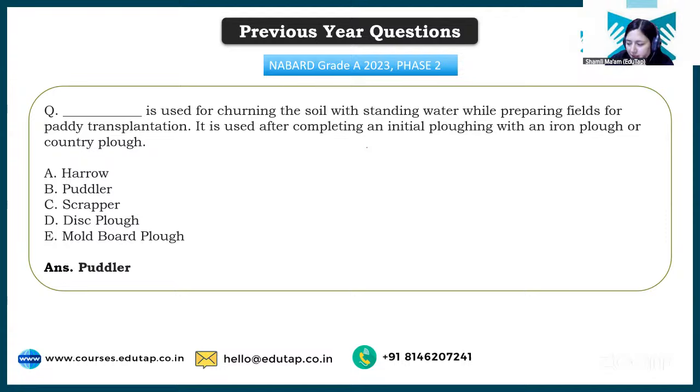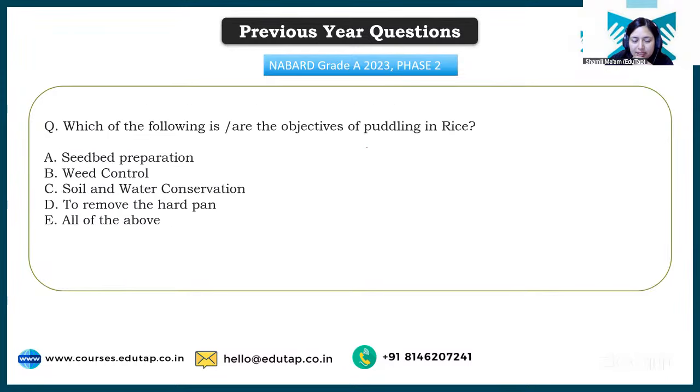Very good. It is puddler. Next question. Which of the following is the objective of puddling in rice? Very good. It will be all of the above.